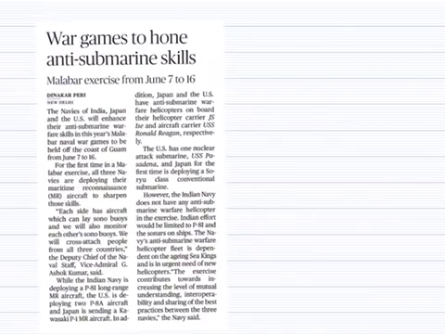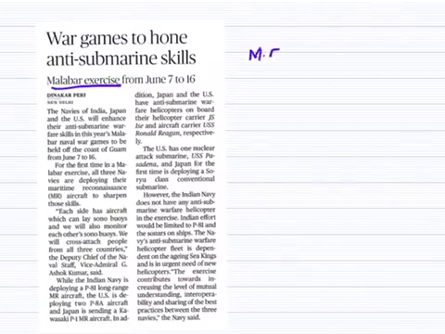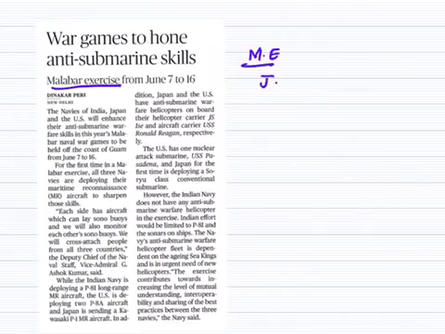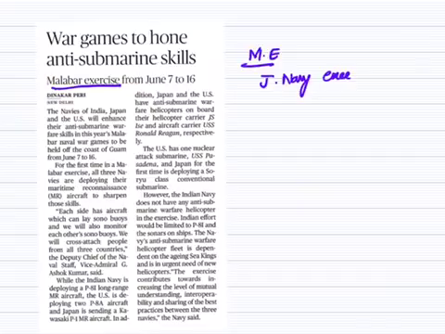The next article is on the Malabar Exercise. We have discussed this in previous videos, but let me give you a brief. The Malabar Exercise is a joint Navy exercise between India and USA.